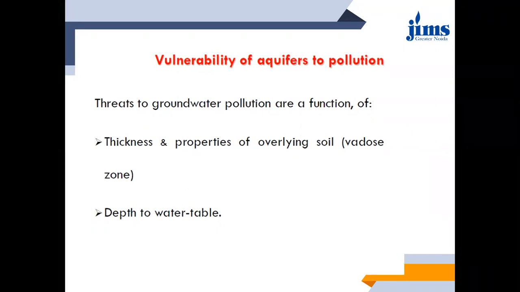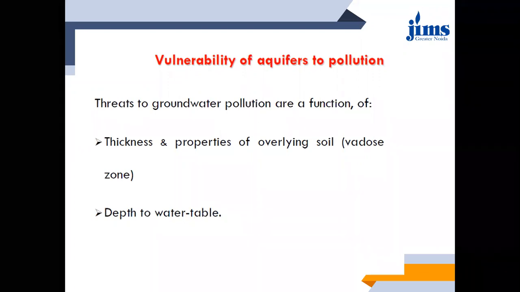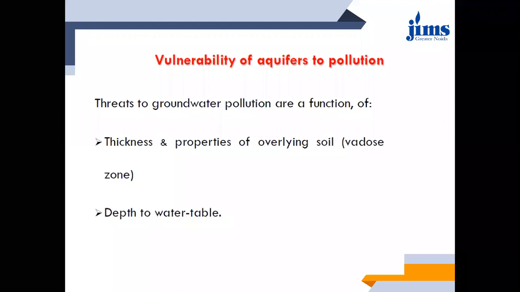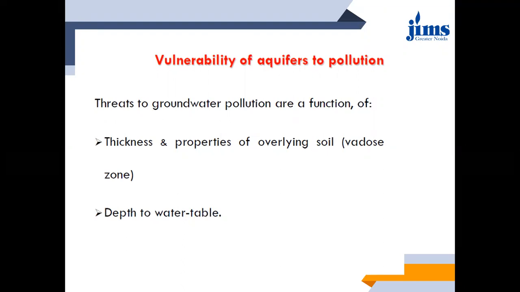Because the same permeability and the same infiltration which is leading the water to the aquifers during recharge of the groundwater, the same permeability and the same wide structure, or you can say porosity, will cause the contaminants also to lead up to the aquifers. So if the permeability and porosity are beneficial for recharge, the same will be harmful due to the fact that contaminants may also reach the aquifers easily.